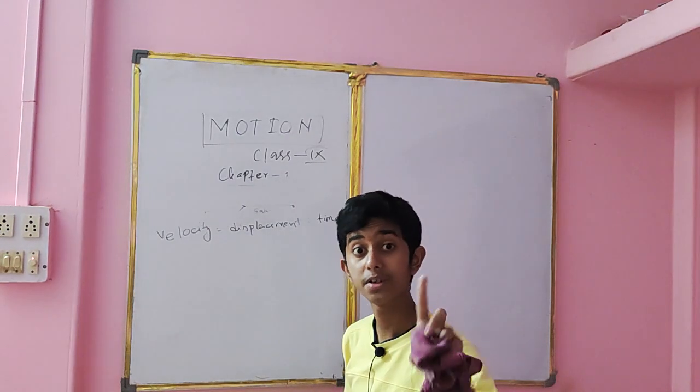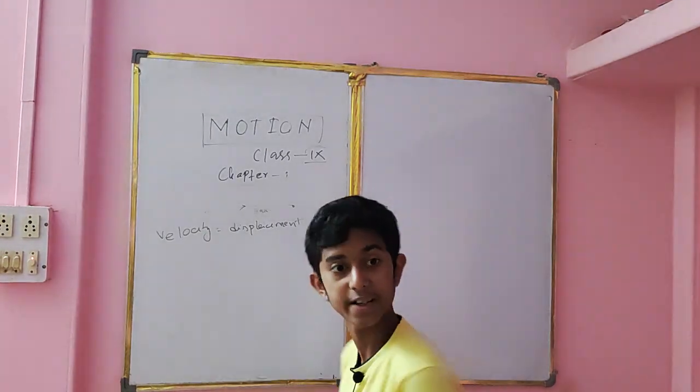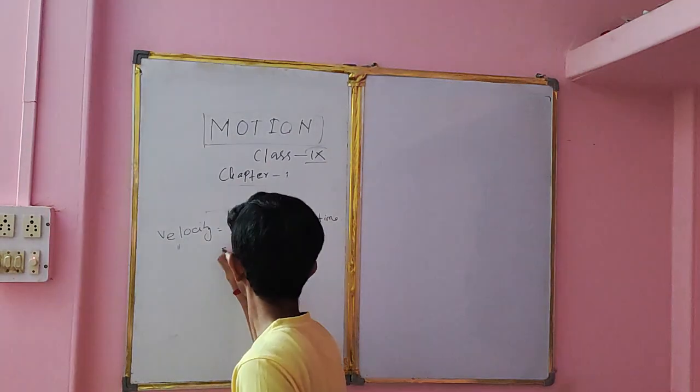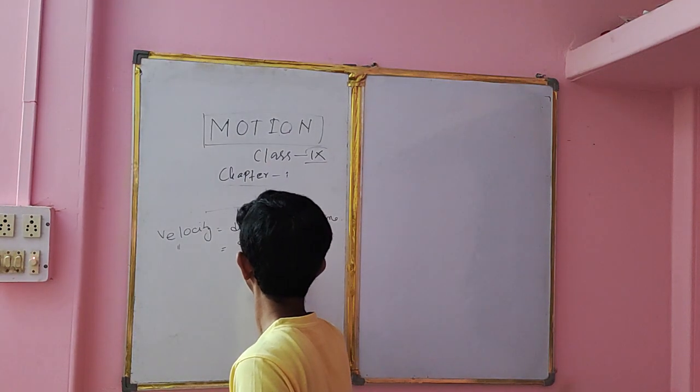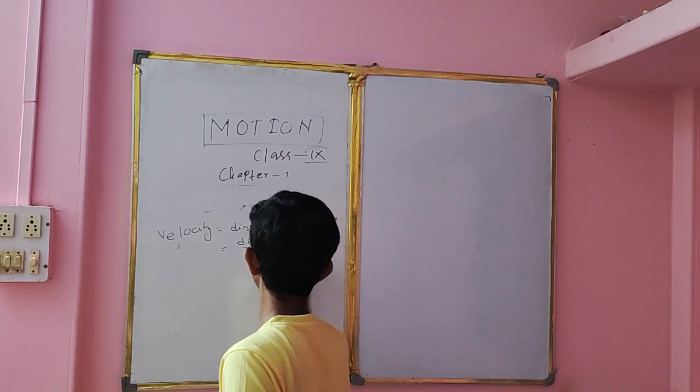As it is the ratio between displacement and time, we can say that velocity is the ratio between the displacement and time. So next what we can write? Same, velocity equal to displacement by time.